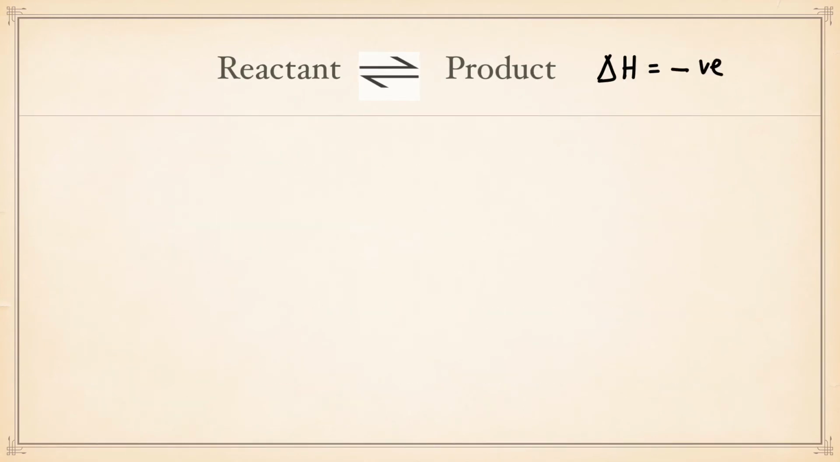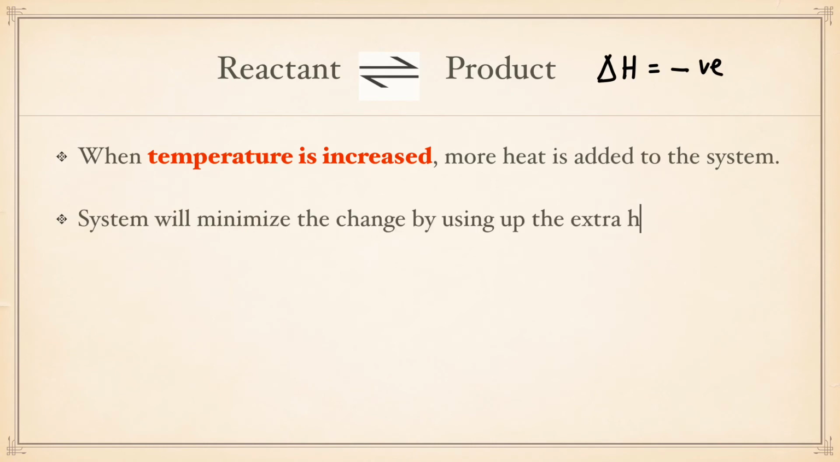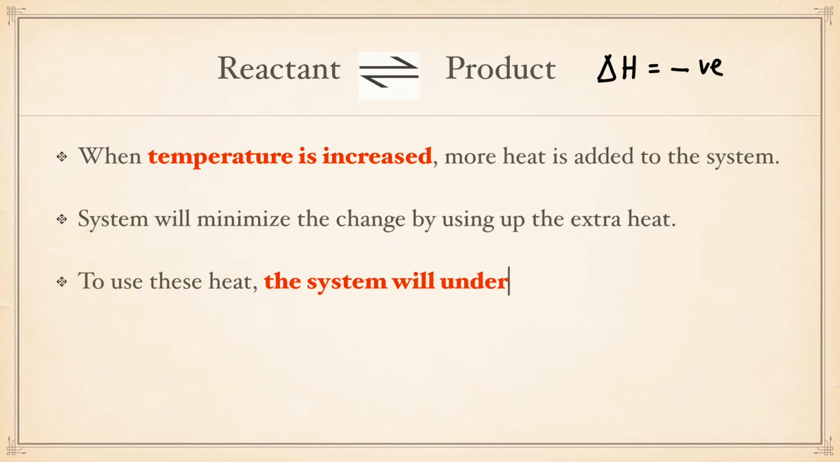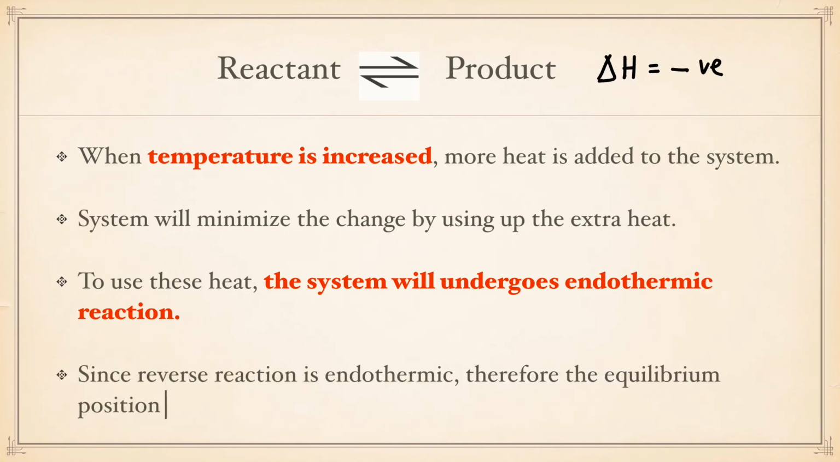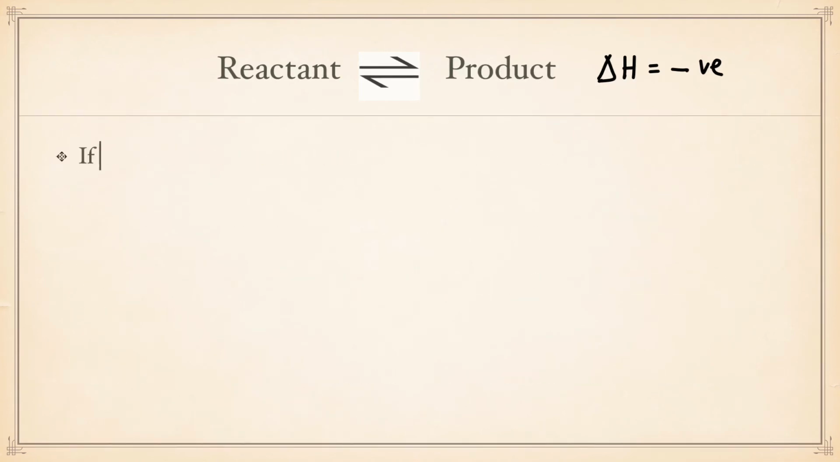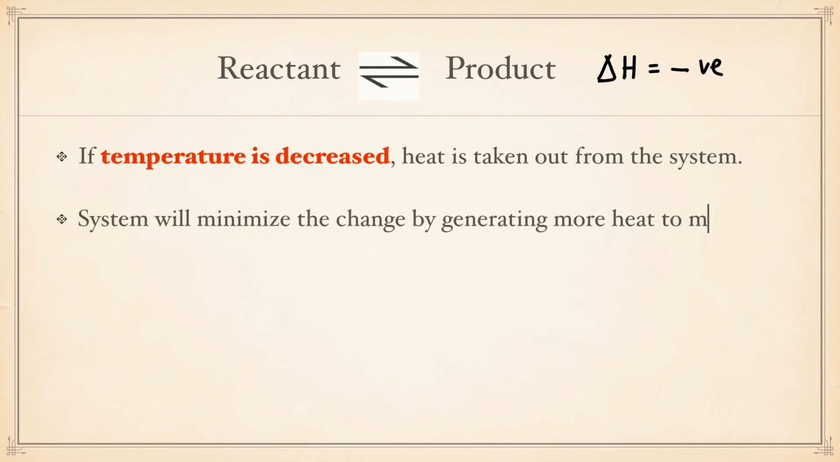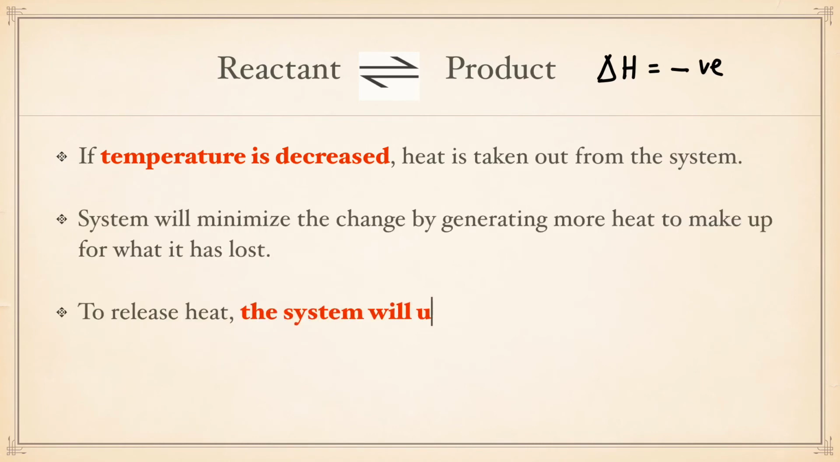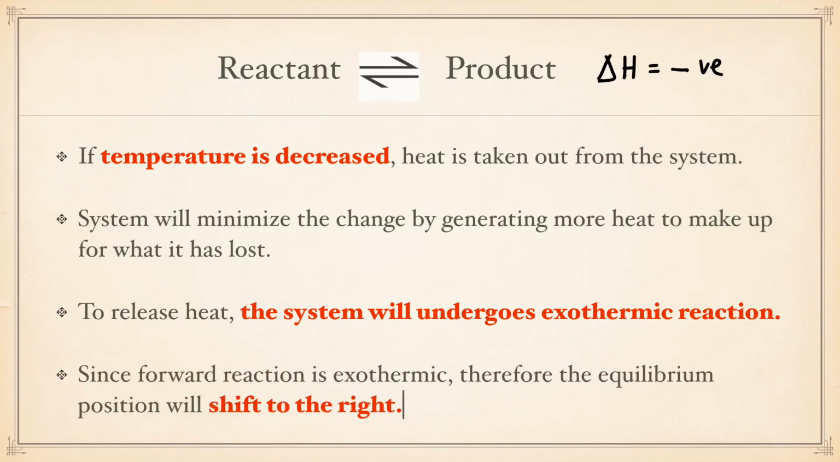The opposite response will be observed when you have reaction with negative delta H. Again, when temperature is increased, system will respond by favoring endothermic reaction. But this time, since reverse reaction is endothermic, the equilibrium position will shift to the left. And if the temperature is decreased, the system will respond by favoring exothermic reaction. And because forward reaction is exothermic, the equilibrium position will shift to the right.